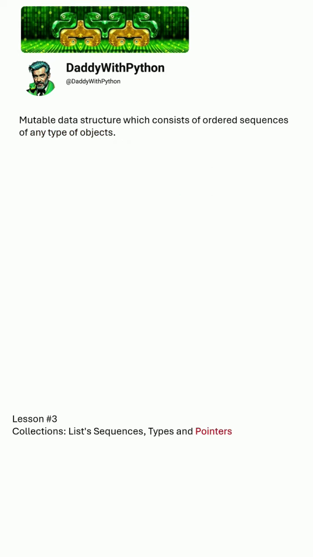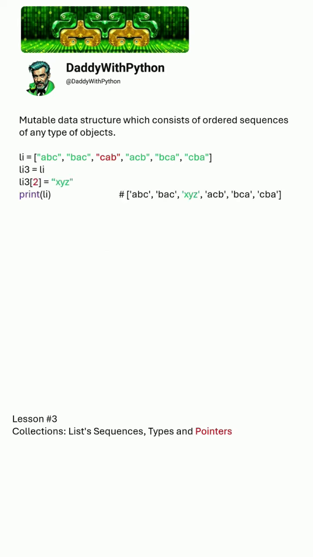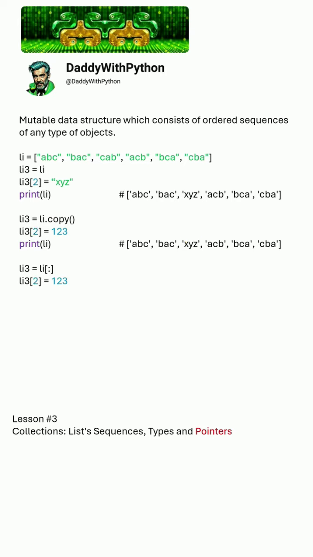Finally, let's speak about pointers. So do we want to change or copy a list? Let's create a third list pointing to the first one. Now changing the third list will change the first one automatically. To avoid this, either the copy method should be used. Now a second object is created in memory and changing it won't influence the first one. Or slicing should be used instead of the copy method, which will also create a copy of the object and the original one won't be changed.